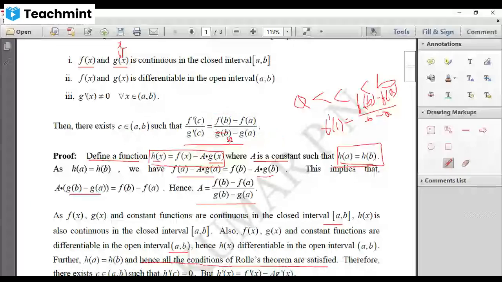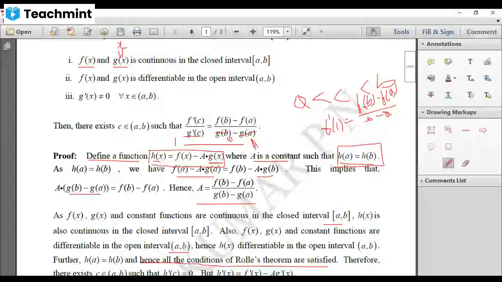And what is your g of a? Put x equal to a, so you'll get simply a. And remember, what is the derivative of x? 1. So this becomes simply 1. So f dash of c by 1 is f dash of c equal to f of b minus f of a divided by b minus a. That is your Lagrange's mean value theorem.